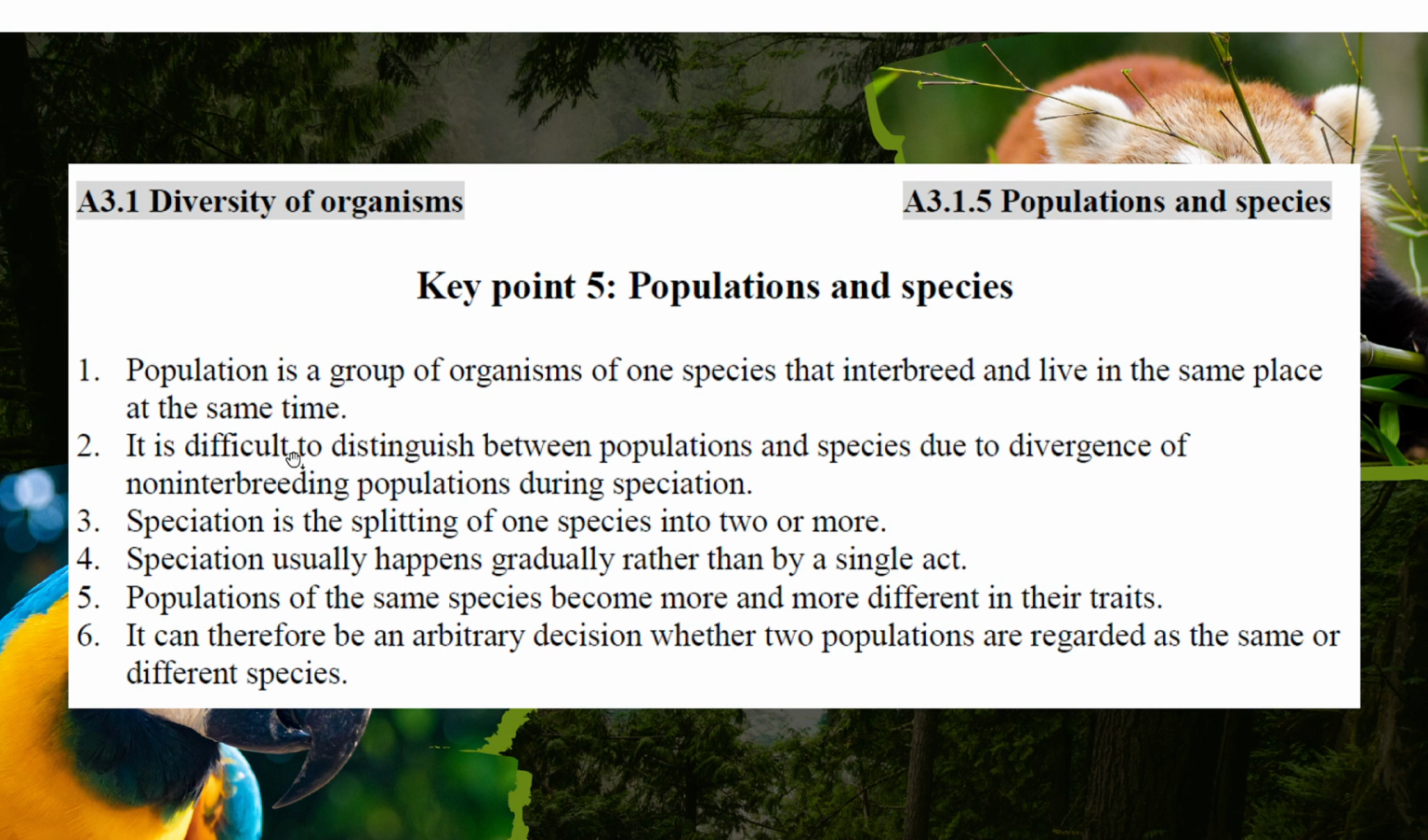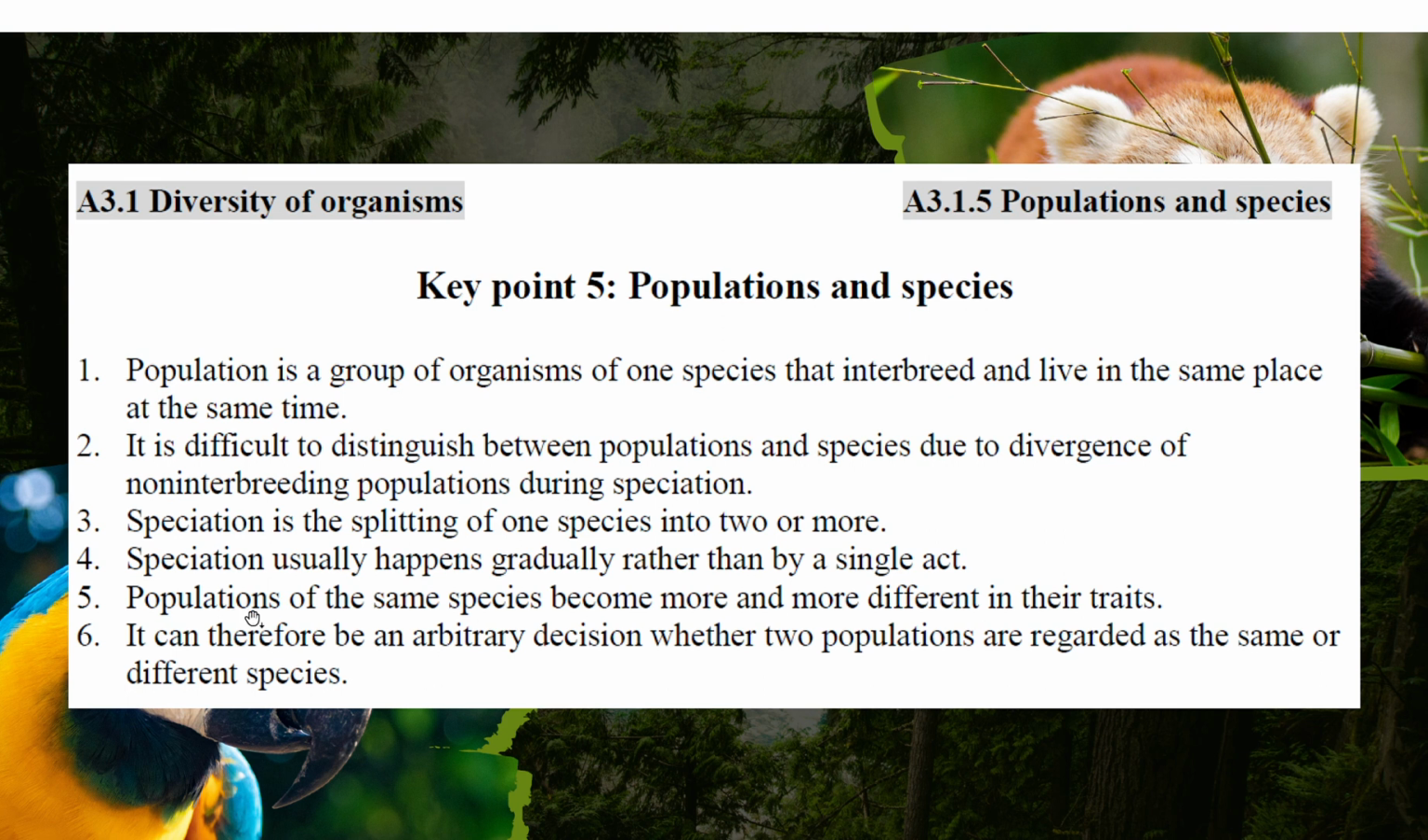It's difficult to distinguish between populations and species, due to divergence of non-interbreeding populations during speciation. And what is speciation? Speciation is the splitting of one species into two or more. For example, we first have one species living in different populations, and they are separated. Later on, they develop their special traits, and we find out that they are quite different, and we name them as different species.